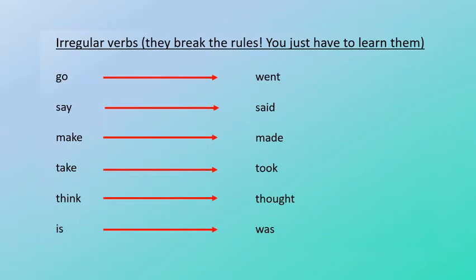Go becomes went. Say, said. Make, made. Take, took. Think, thought. Is, was. We use irregular verbs a lot of the time. Can you think of any more?